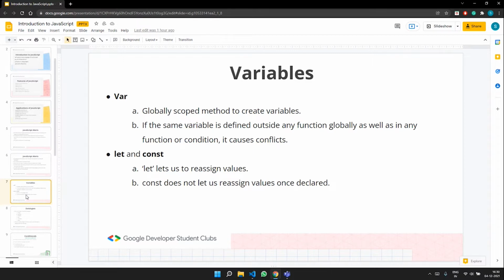Needless to say, JavaScript too has variables in it. Variables can be thought of as containers where you put something into the container, so you can map it to the real world also. And you can place data into these containers. So this is what we are going to do.